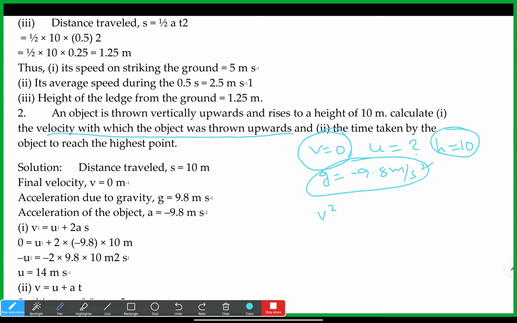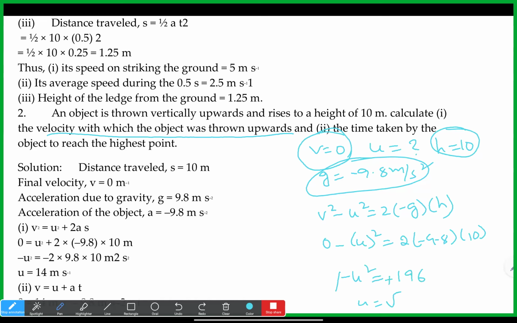V square minus U square is equal to 2as. We don't have time, so V is equal to U plus at we cannot use, and S is equal to ut plus half at square we cannot use. V square minus U square is equal to 2as we can use, which is 2 into minus G into H. V is 0 because it will stop at some point. So 0 minus U square, which we need to find out, is equal to 2 into minus 9.8 into 10. Minus U square is 2 into 98, which is 196. So U is equal to root of 196.